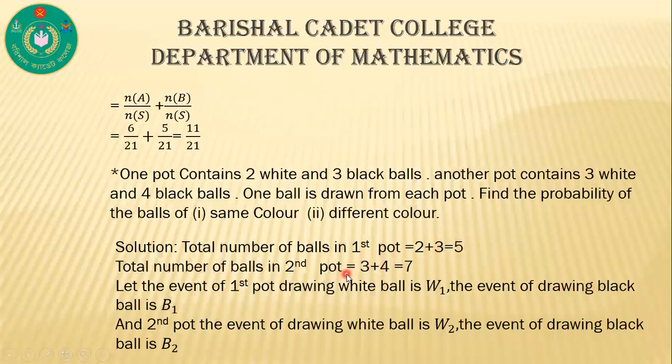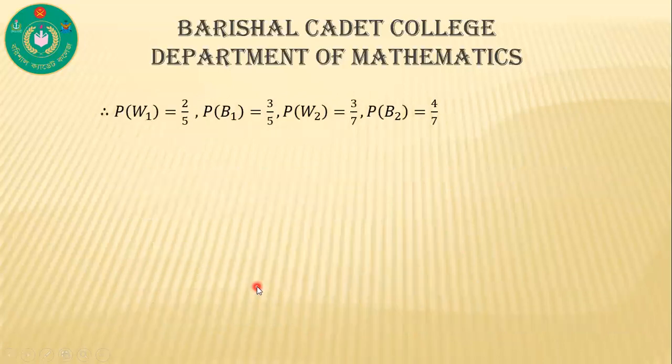In the same way, in the second pot, the probability of white is 3 by 7, and black is 4 by 7. That's why we can write P of W1 is equal to 2 by 5, P of B1 is equal to 3 by 5, P of W2 is equal to 3 by 7, and P of B2 is equal to 4 by 7.